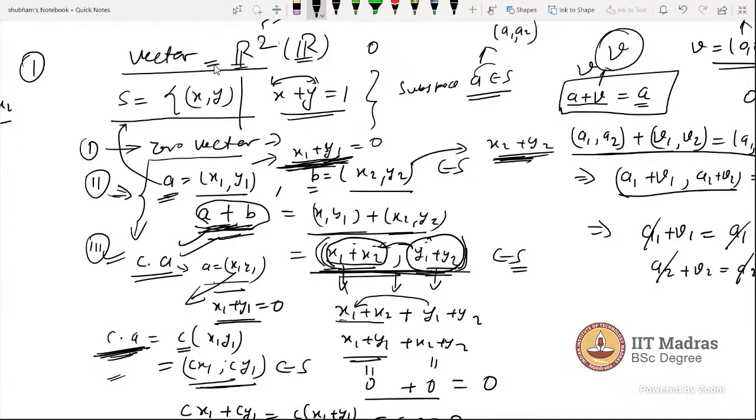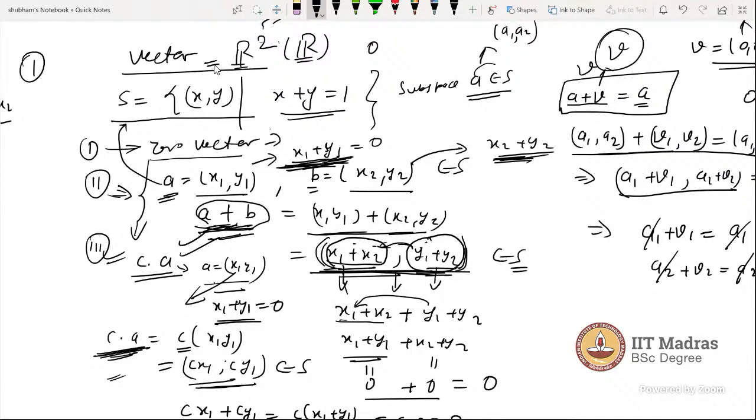Could you give an example where it is a vector space with a non-zero coordinate?